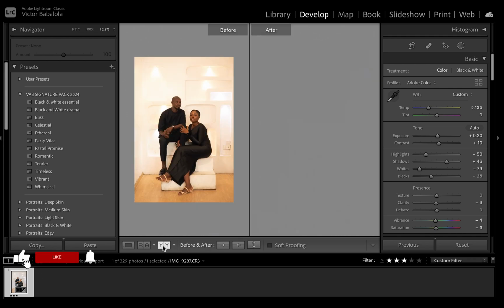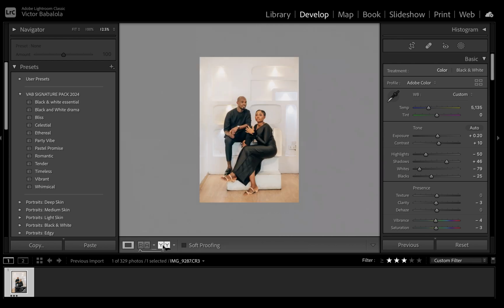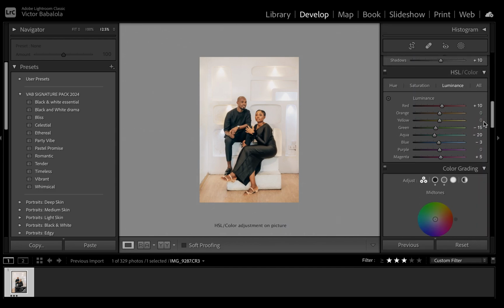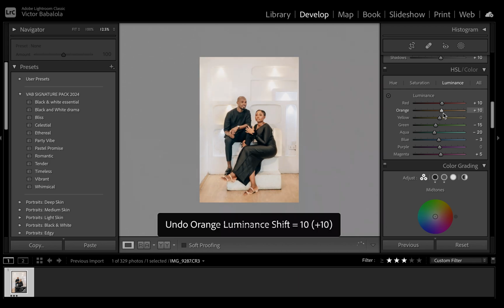And this is what we've been able to achieve so far. How we've been able to tweak the preset to give us what we have right now, so you can see the difference. It's even different from where we first applied the preset to what we have now, and this is very beautiful.